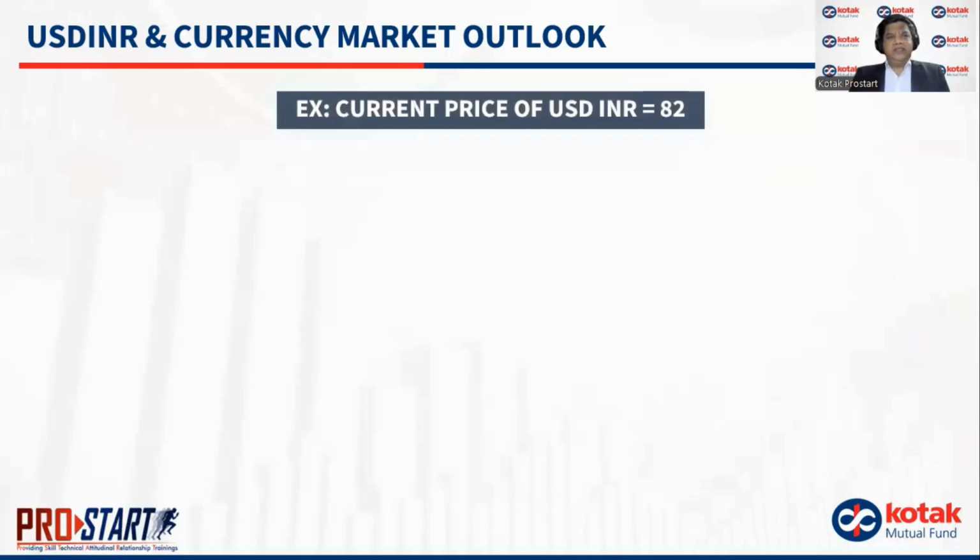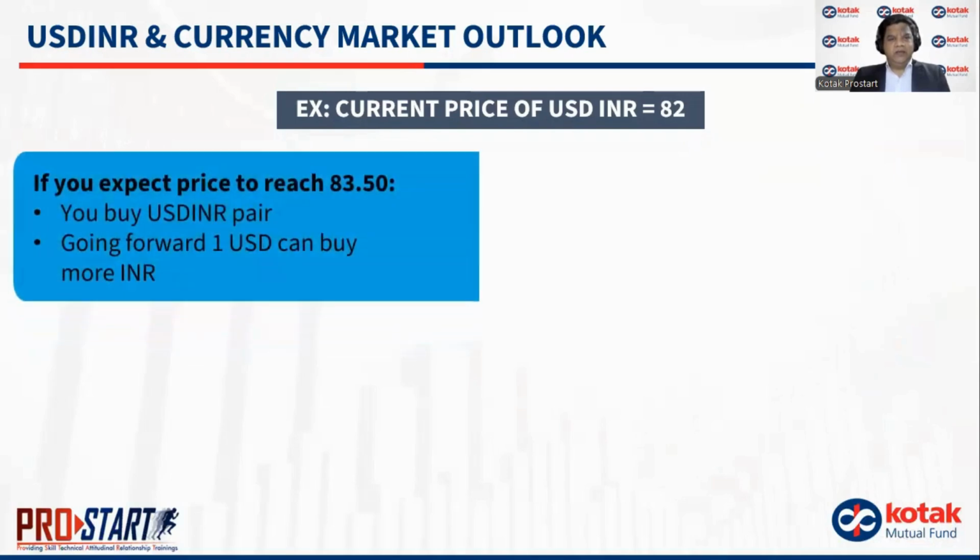Let's look at the USD INR and the currency market outlook. Example here: I've taken the current price of USD INR as 82. What does it mean? If I am expecting the price to reach 83.50, then I will buy a USD INR pair, because going forward, one USD can buy me more INR.